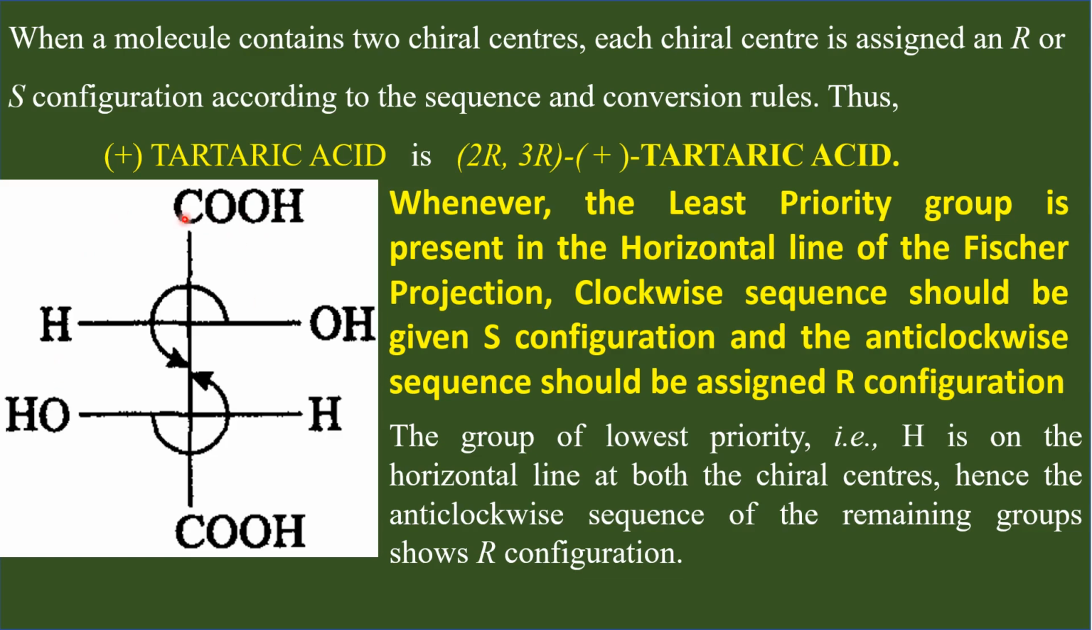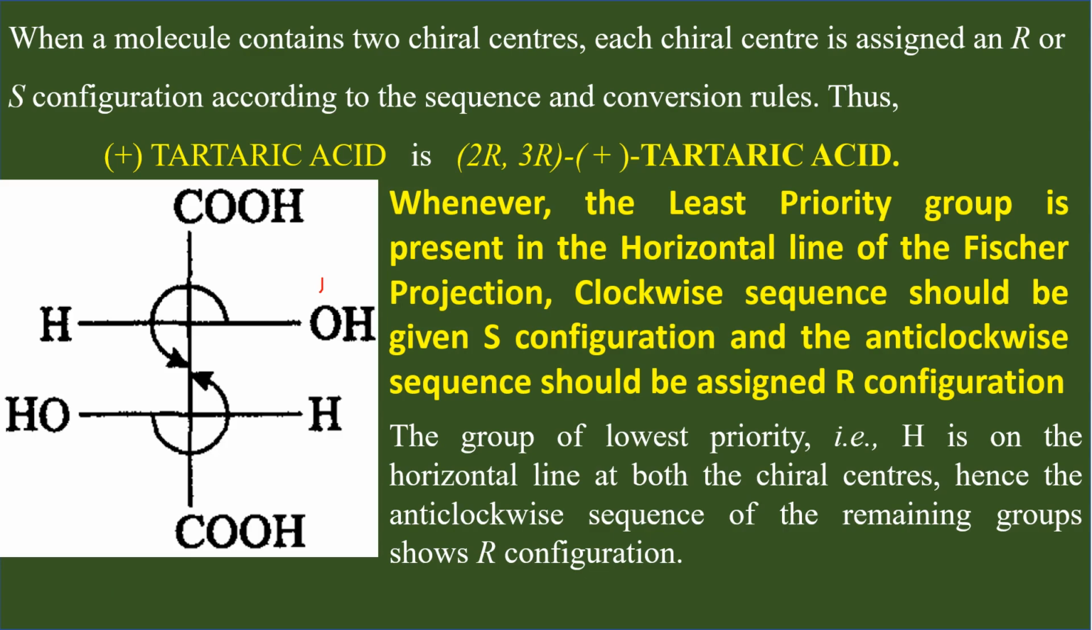Now here I have given the structure of plus tartaric acid. This has 2 chiral centers. Let us see how we assign configurations for these 2 chiral centers. I am going to give you a very important point now. This is one chiral center connected to oxygen, carbon, another carbon, and a hydrogen. So among these 4 atoms, oxygen gets the highest priority, so that is assigned priority number 1. Now there are 2 carbon atoms.